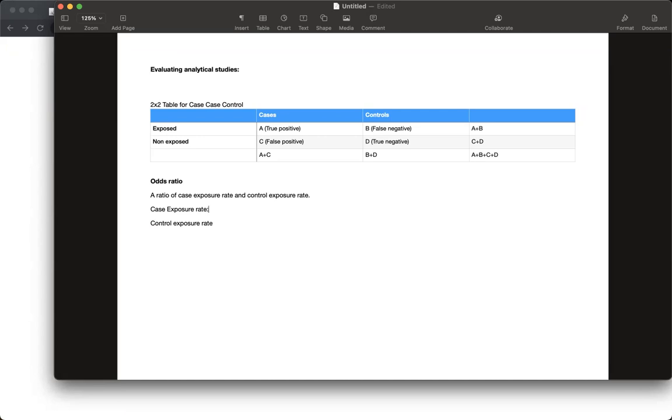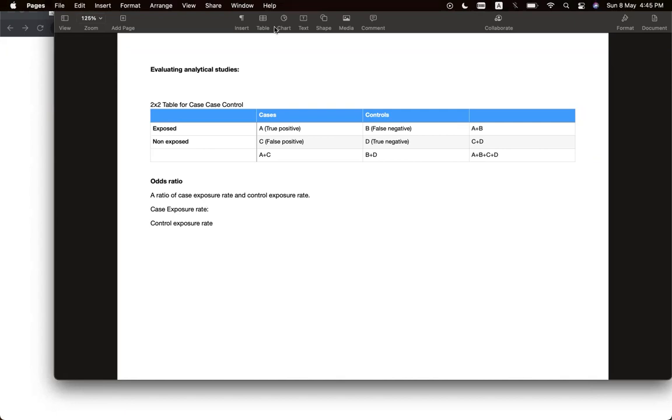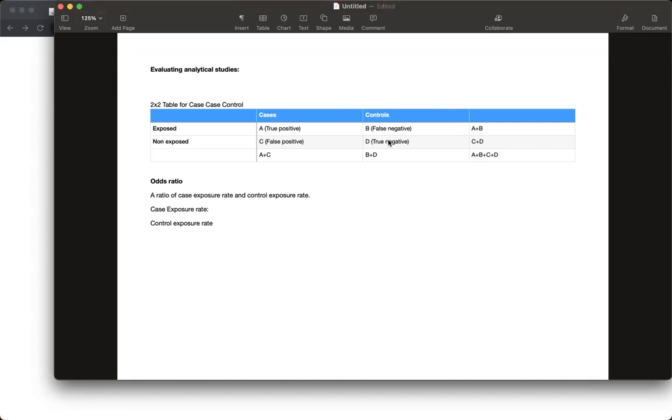What is case exposure rate? Please just switch off your microphones, or else I'll have to do that.